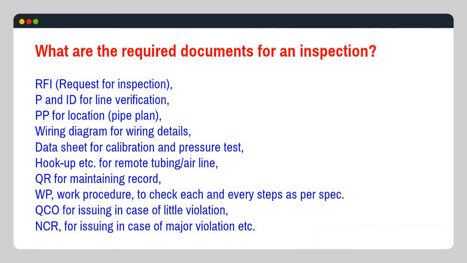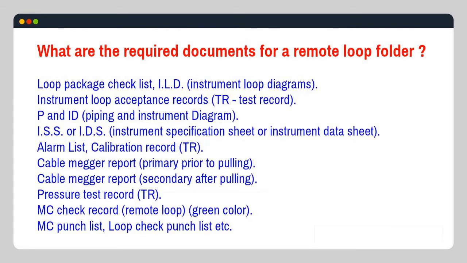What are the required documents for a remote loop folder? Loop package checklist, ILD, instrument loop diagrams, instrument loop acceptance records, TR test record, P&ID, piping and instrument diagram, ISS or IDS, instrument specification sheet or instrument data sheet, alarm list, calibration record, TR, cable mega report primary prior to pulling, cable mega report secondary after pulling, pressure test record, TR, MC check record, remote loop green color, MC punch list, loop check punch list, etc.